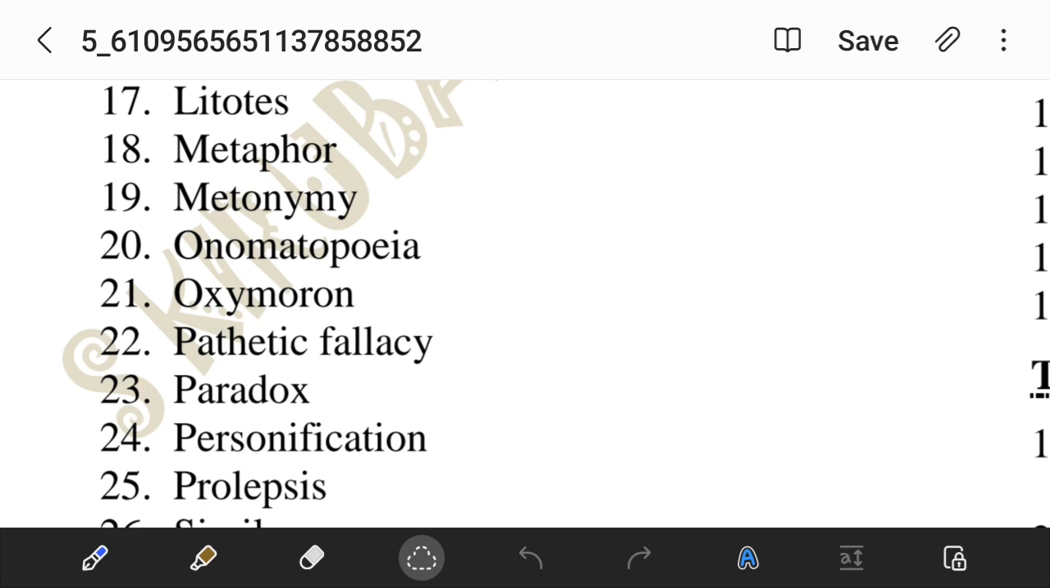The next word is paradox. Paradox is a contradictory statement. I'm not saying contradictory words, I'm saying contradictory statements. I know one thing, I know nothing. They both are contradictory statements, opposite statements. But somewhere the total meaning of that sentence is true.